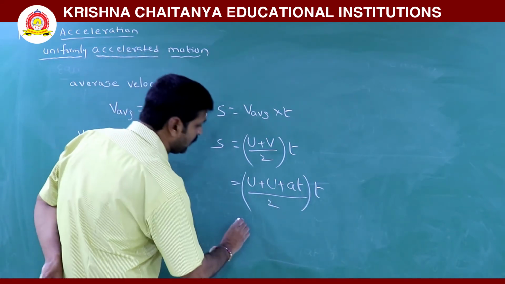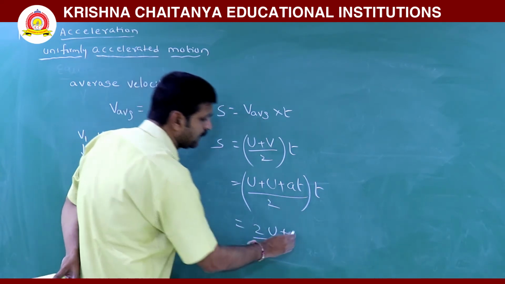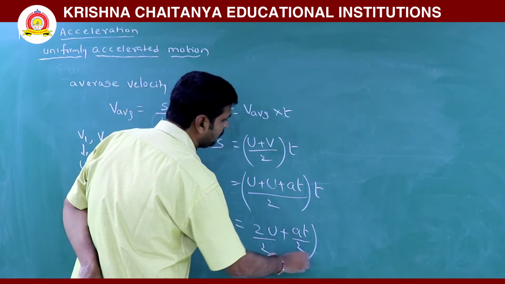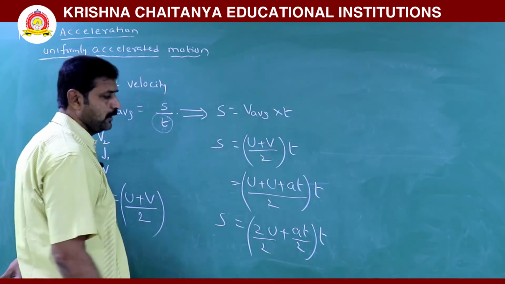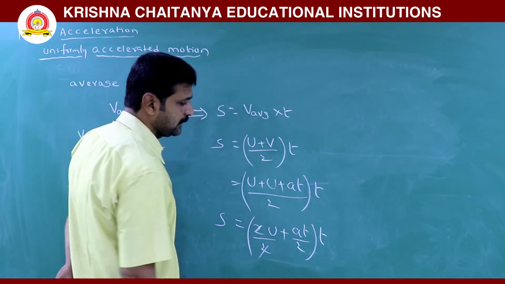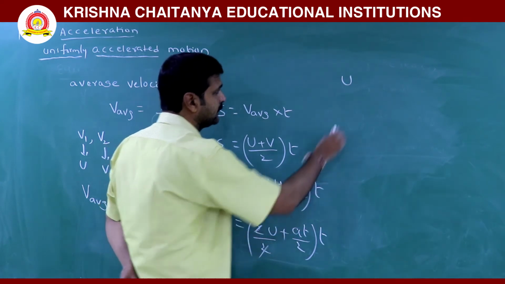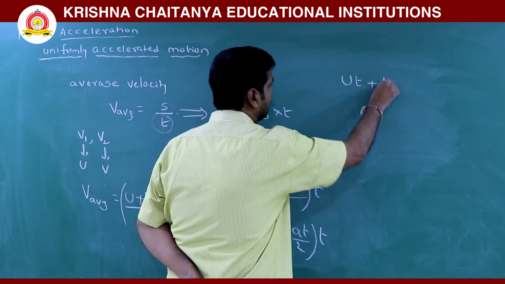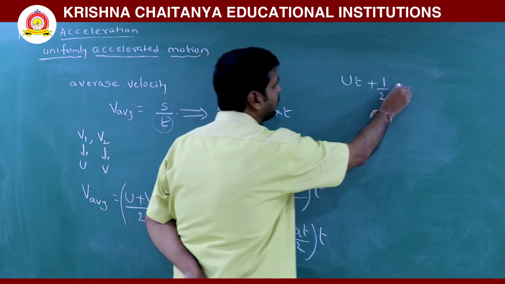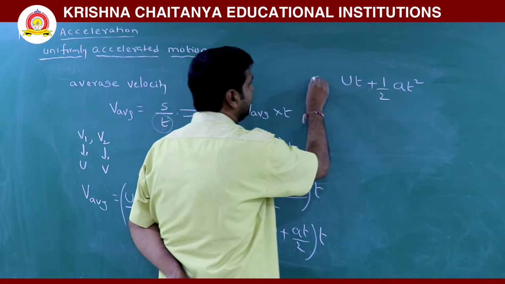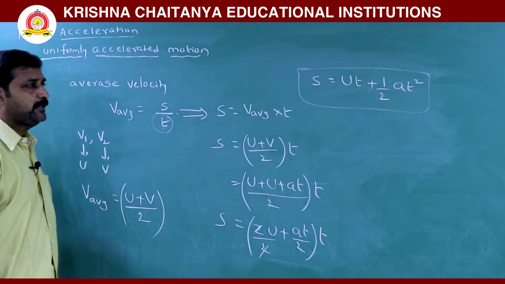Now this is 2u by 2 plus at by 2 into t. This is the displacement. Now here the 2 gets cancelled. Taking t into the brackets, ut plus 1 by 2 at into t, at squared. So s is equal to ut plus half at squared.